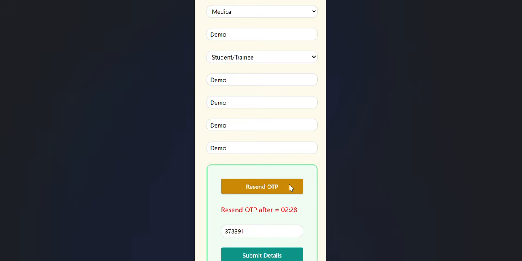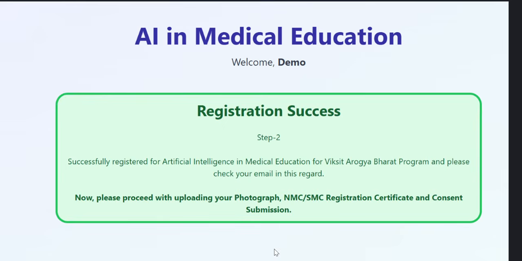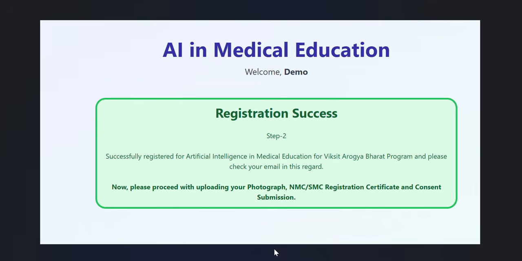When you send the OTP, your registered email will get the OTP from the NBMS, and your registered mobile commonly gets the same OTP number. Then mention it here and submit the details. Once you submit the details, the next pop-up or web page will open like this. In that, your registration is a success, which means there is no problem, they approved all your details.